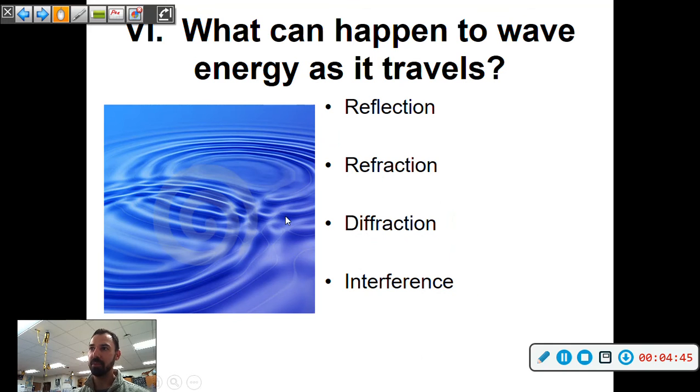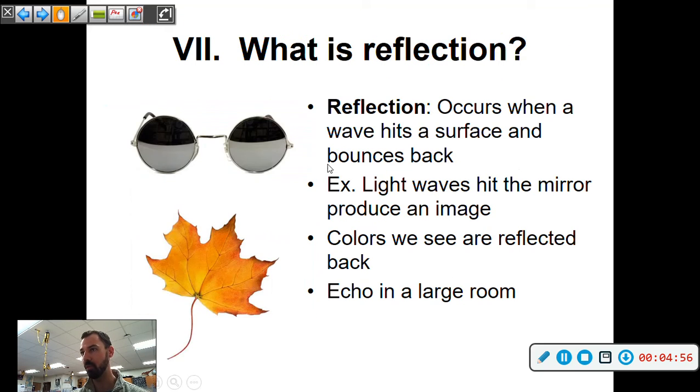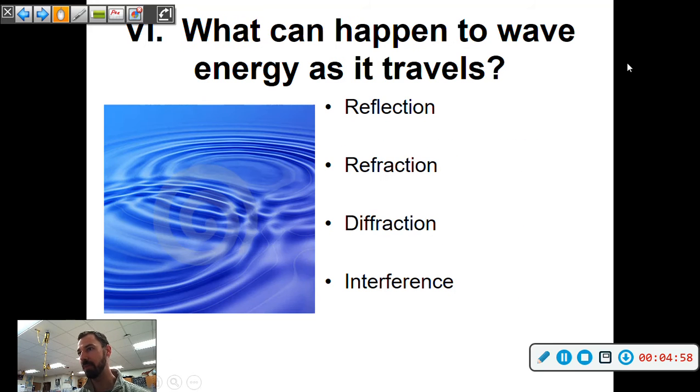Okay, so what happens to a wave as it travels? The following different things can happen. Reflection, right? I think of a mirror. It's a bouncing back, right? The wave will hit the surface and then bounce off of it.